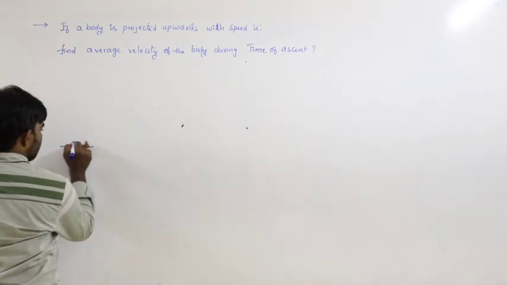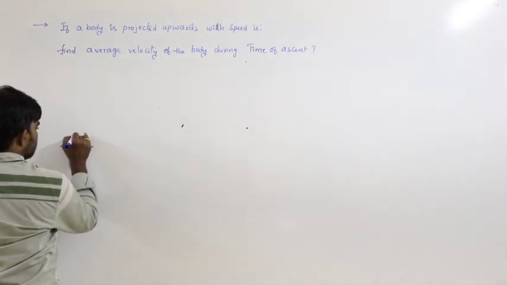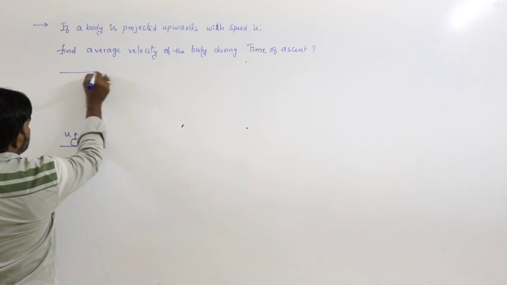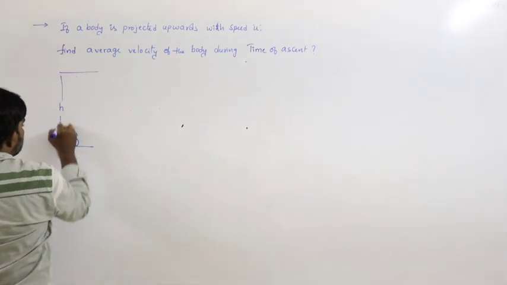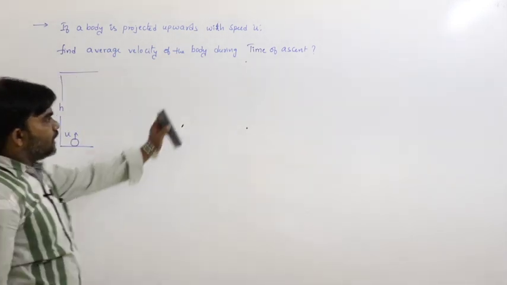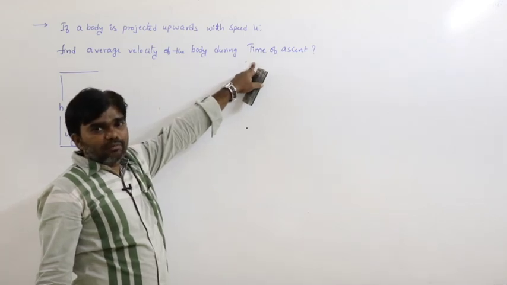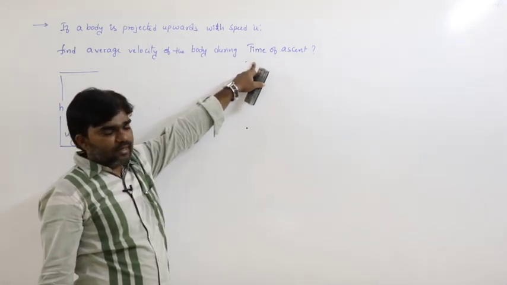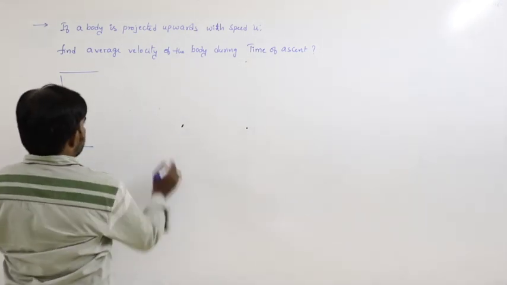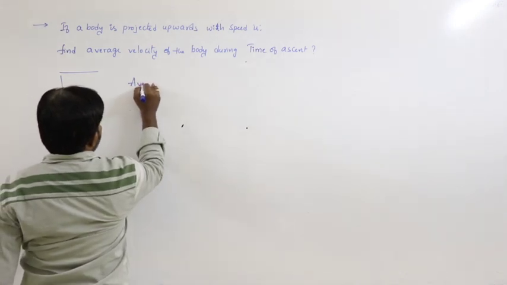See here, the body is projected upwards with velocity u. So the body reaches the height h during time of ascent. Time of ascent means the time taken by the body to reach maximum height. So that is h.